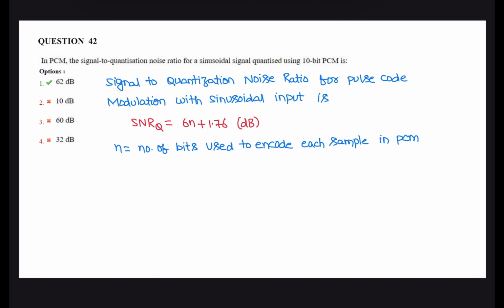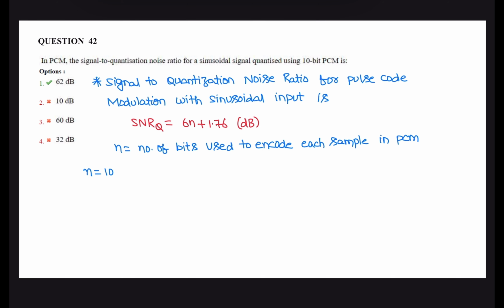Next question. A PCM signal to quantization noise ratio for a sinusoidal signal quantized using 10-bit PCM. The signal to quantization noise ratio for pulse code modulation with sinusoidal input is given as 6n plus 1.76 dB. Given n is 10 bits, that is the number of bits used to encode each sample in PCM.